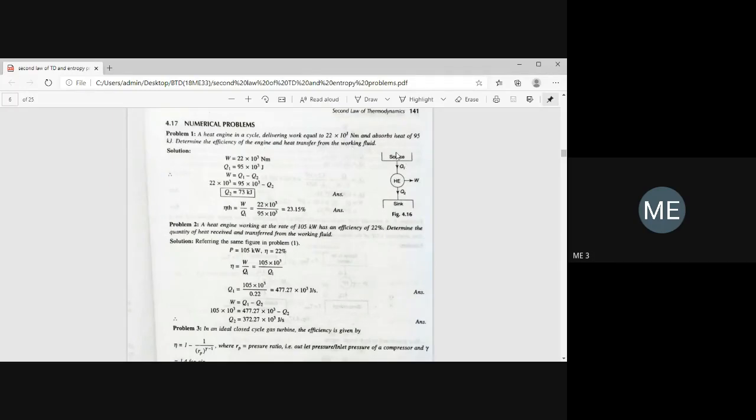and absorbs the heat of 95 kilojoule. Determine the efficiency of the heat engine and heat transfer from the working fluid. Okay, so you have to draw a simple heat engine diagram. One is a source and one is a sink, and W equals 22 into 10 to the power of 3 Newton meter. And you remember 1 Newton meter equals 1 joule. Okay, and Q1 is given as 95 kilojoules.